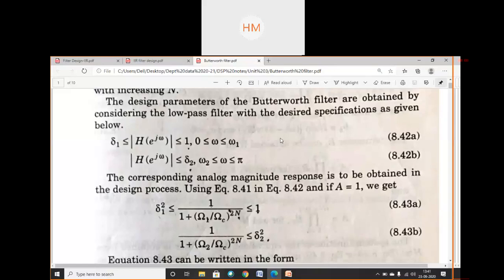This equation is not visible. Why? Which screen is visible to you right now?